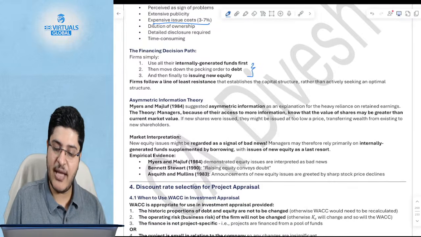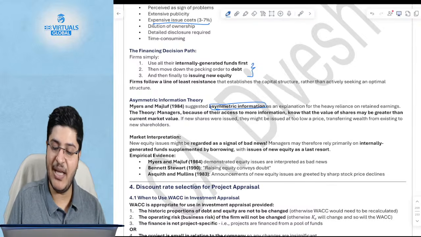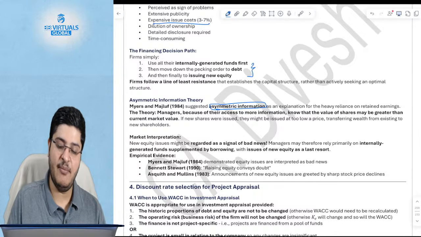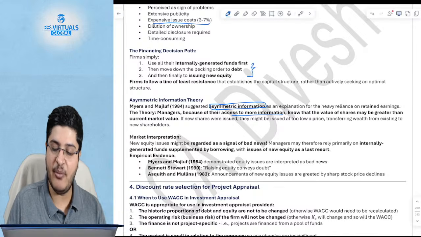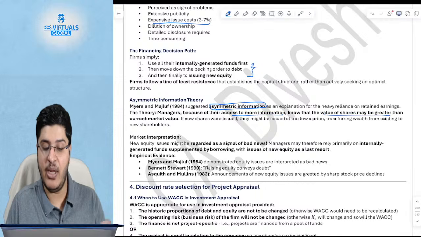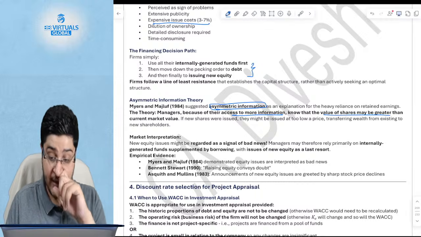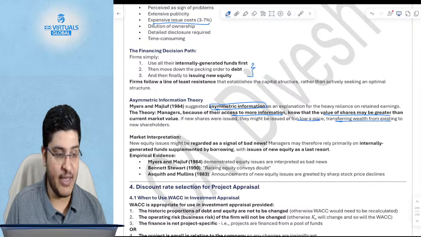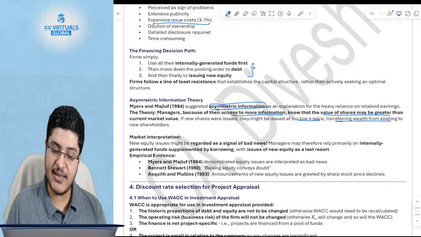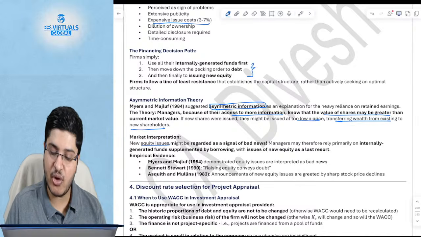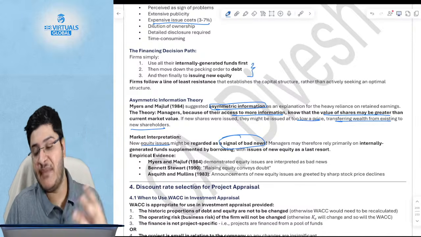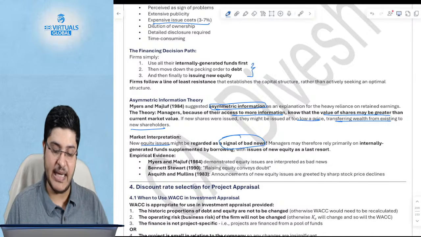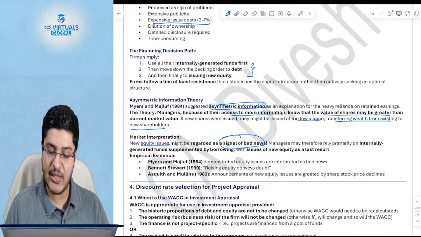Now, Myers and Majluf also suggested that asymmetric information is an explanation for reliance on retained earnings. What do they say? The managers, because they have access to more information, know that the value of shares may actually be greater today. If new shares are issued at a low price, it means transferring wealth from existing to new shareholders. New equity shares might also be seen as a signal of bad news, and there are studies which said that this has happened in the past. Whenever you issue new shares, that has happened.